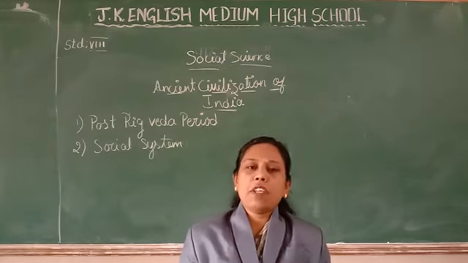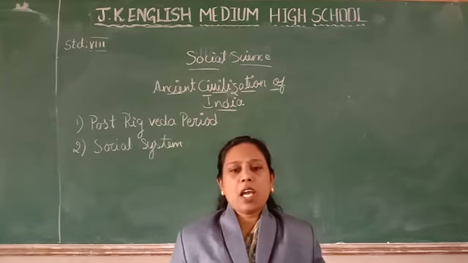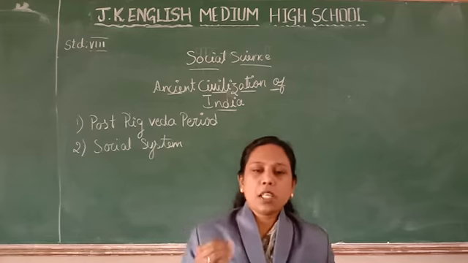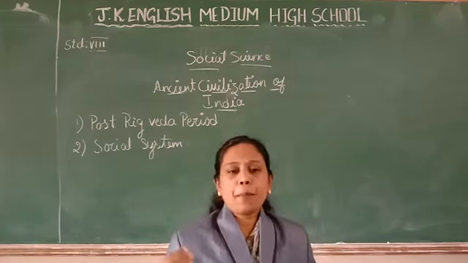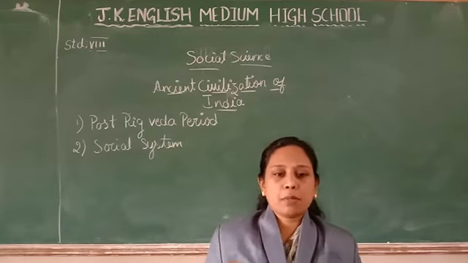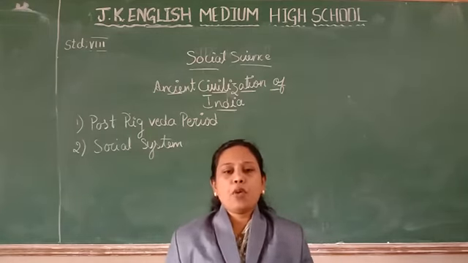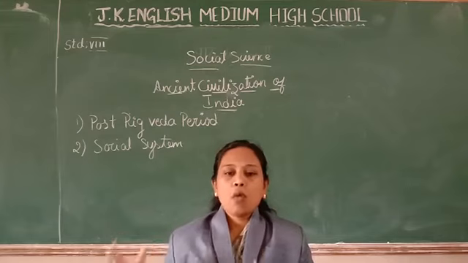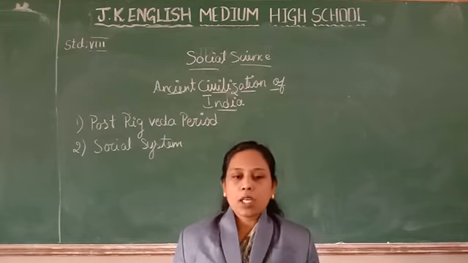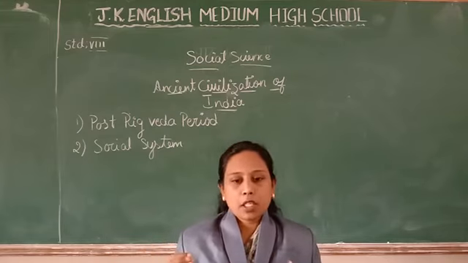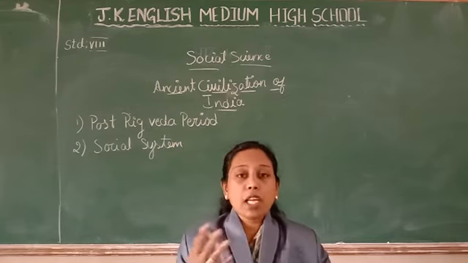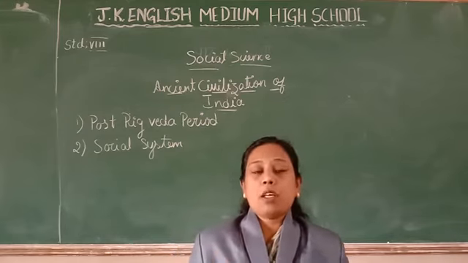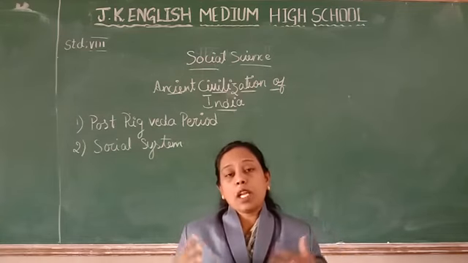There are references to dowry, which means the woman has to give dowry to a man at the time of marriage in the Atharva Veda. Child marriage was not there, and polygamy was there. Polygamy means the man can marry more than one woman.